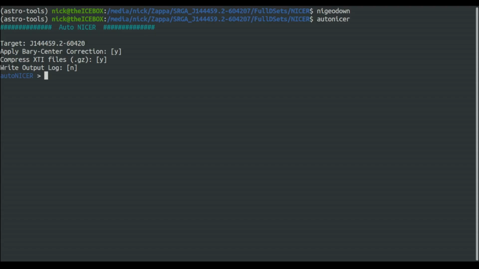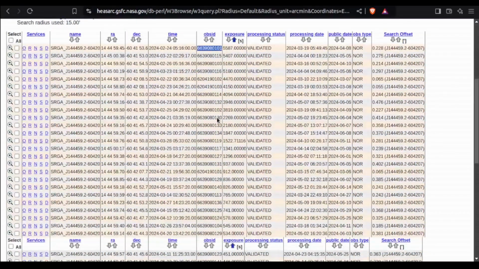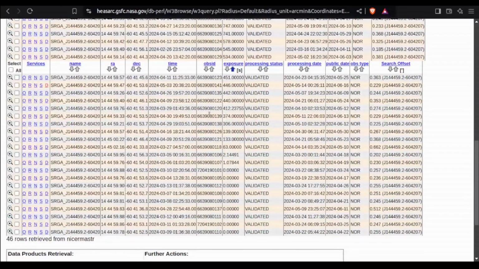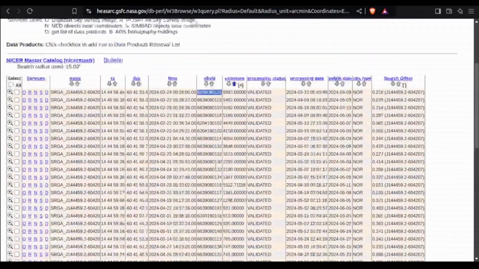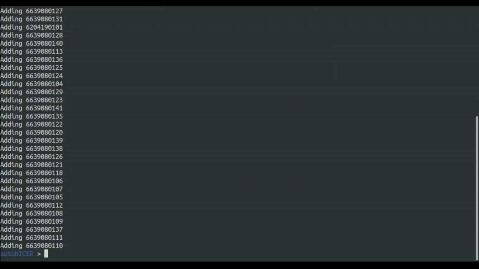Okay, so we've got the AutoNicer prompt here, and what I'm going to do right now is we are just going to go back, and I could select these OBS IDs one at a time, but it looks like almost all of these that I'm interested in getting, actually all of them are cycle 6, so I'm just going to tell it to grab everything from cycle 6. It's added all of these OBS IDs to our queue of OBS ID datasets to be retrieved and